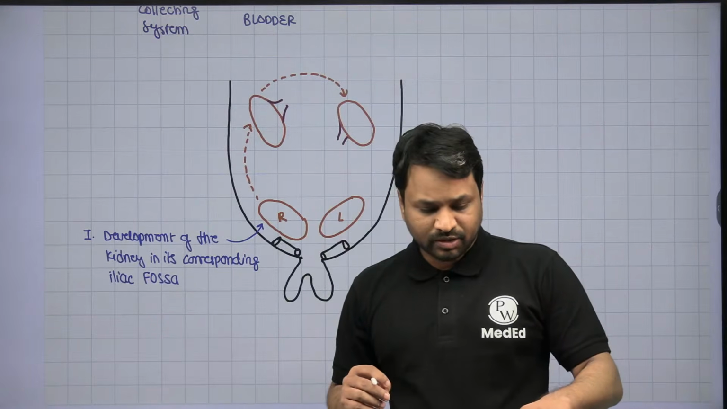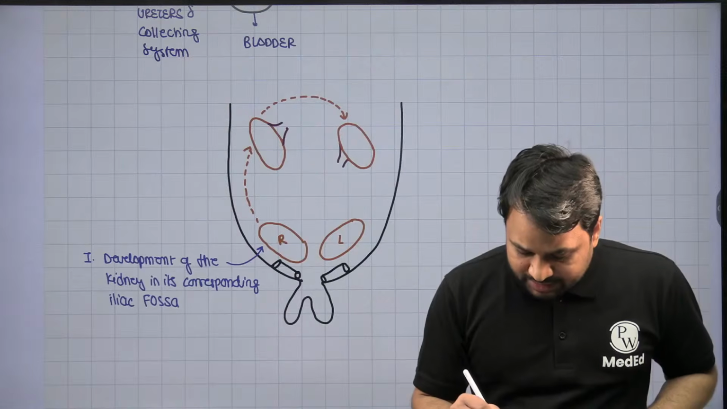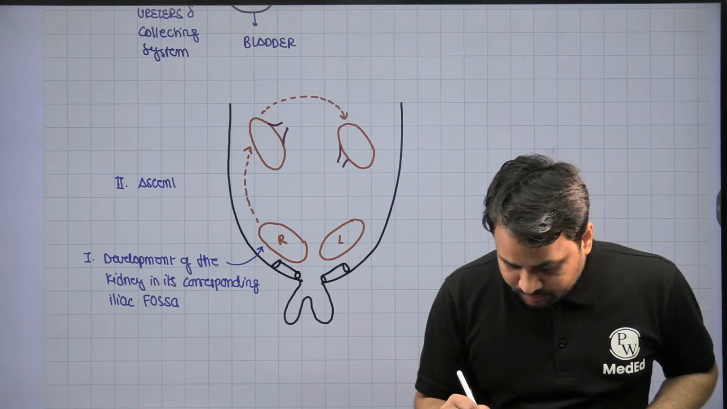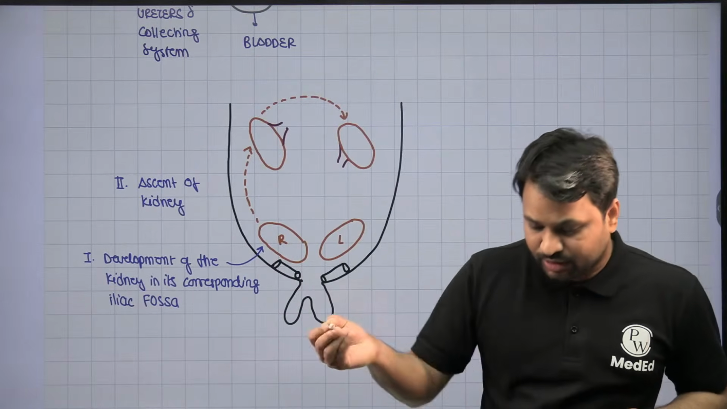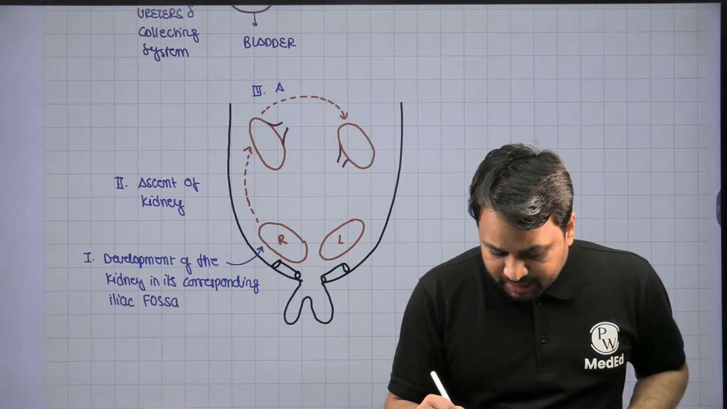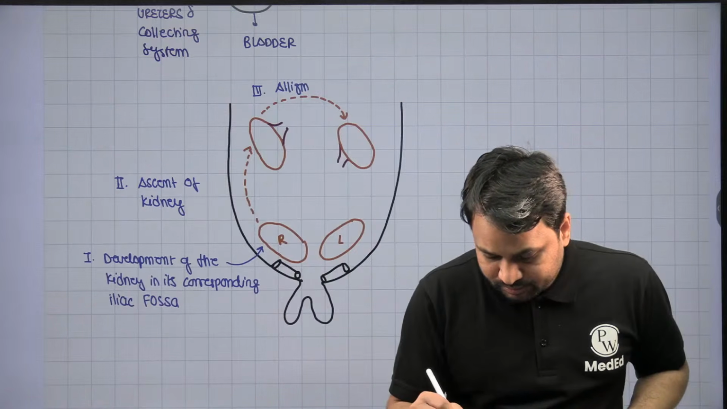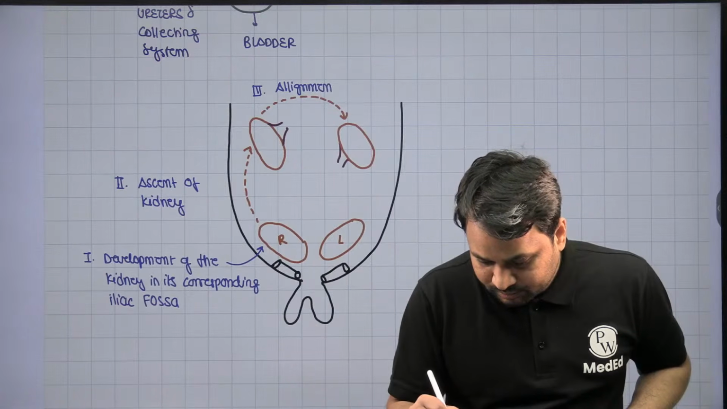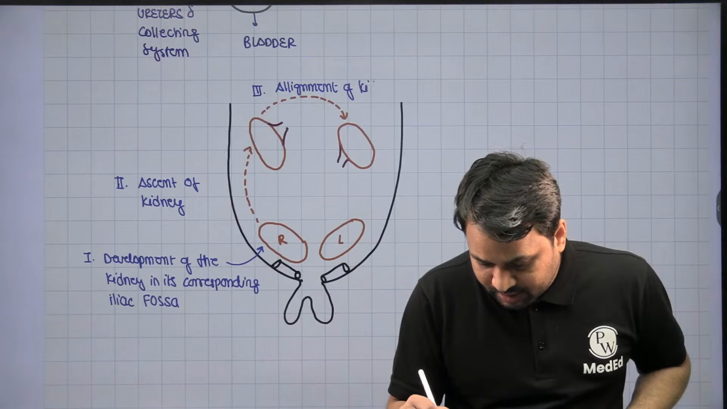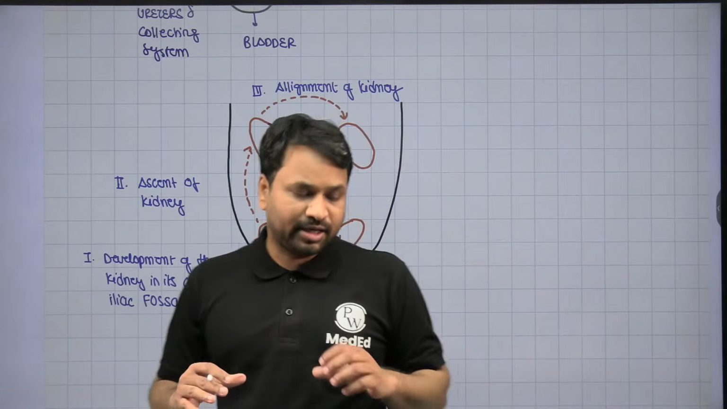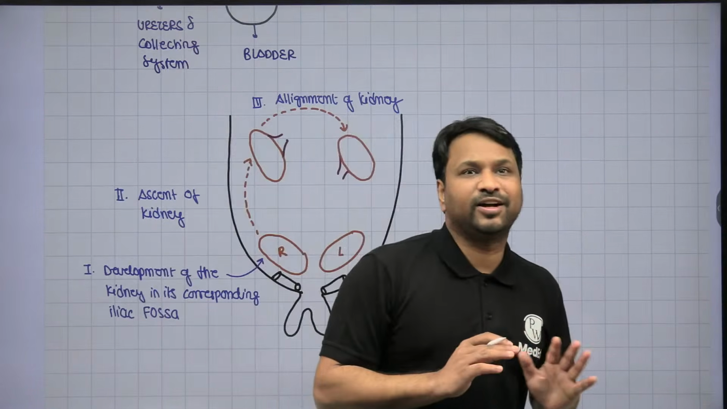Okay? Now, once it is done, the second event is the ascent of the kidney. The kidney is going to rise to its normal status. And the third event is the alignment of the kidney, right? So the kidney is going to rotate and come to its normal alignment.